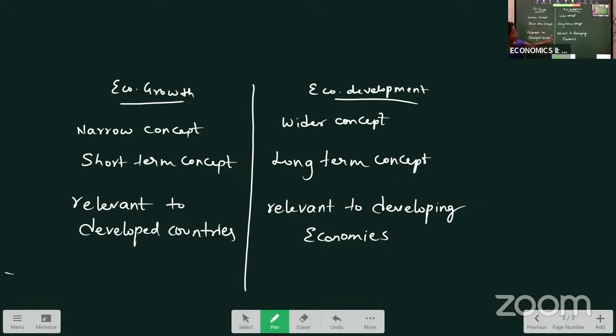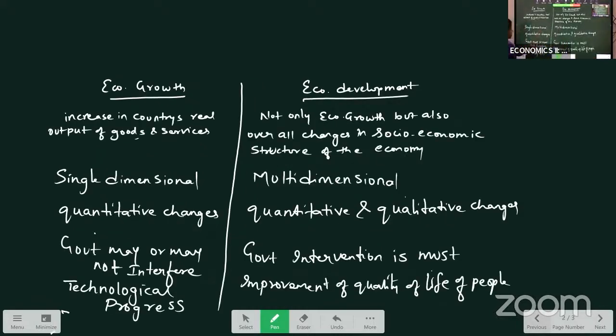So only these points you need to remember from this answer. You can see we have discussed a total of 8 points. Increase in the country's real output of goods and services. Not only growth, but also overall changes in the socio-economic structure of the country. Growth is single dimensional, development is multi-dimensional. Growth relates to quantitative changes, development has not only quantitative but also qualitative changes. In the economic growth process, government may or may not interfere, whereas in economic development, government interference is a must.